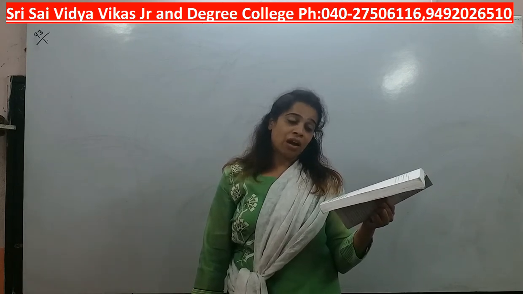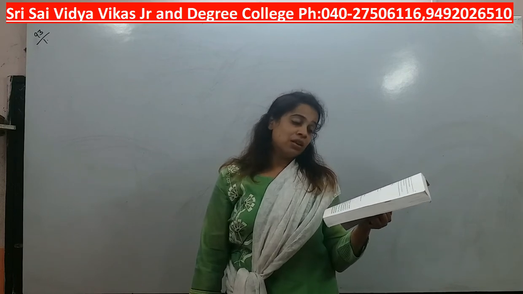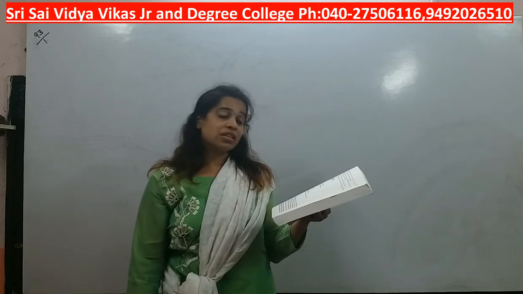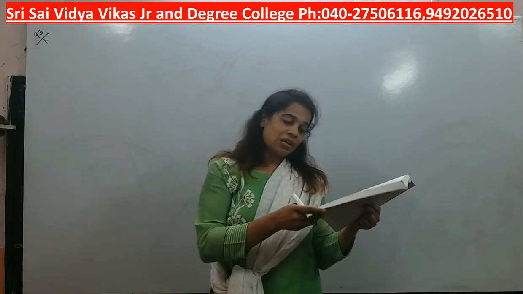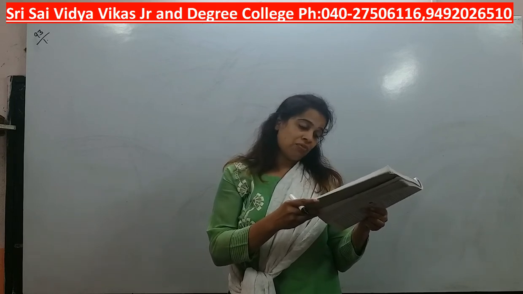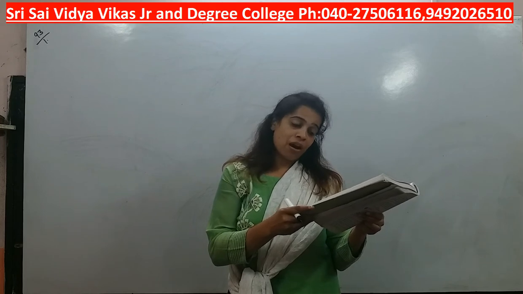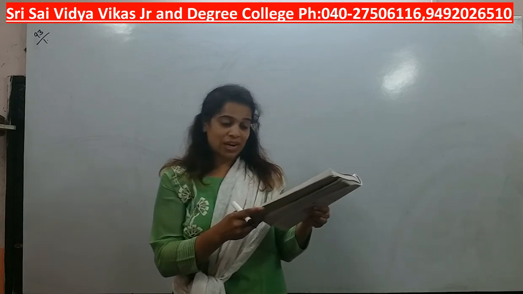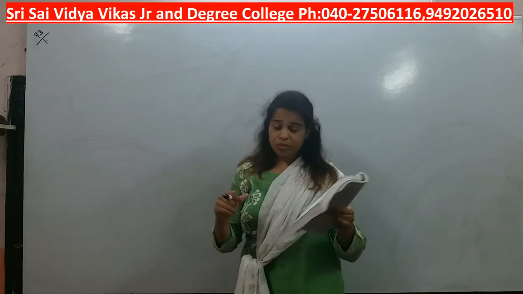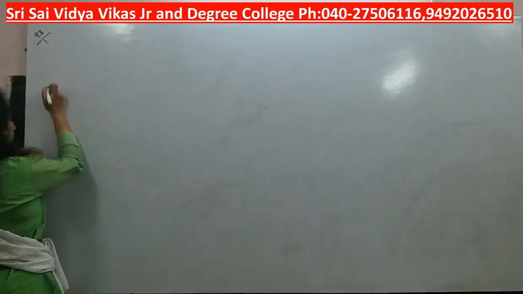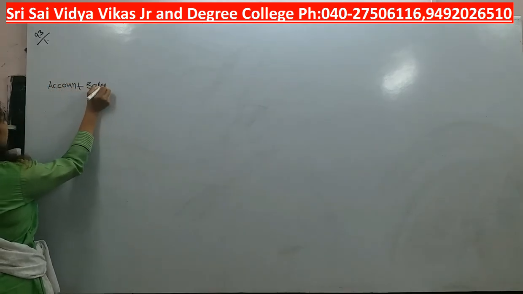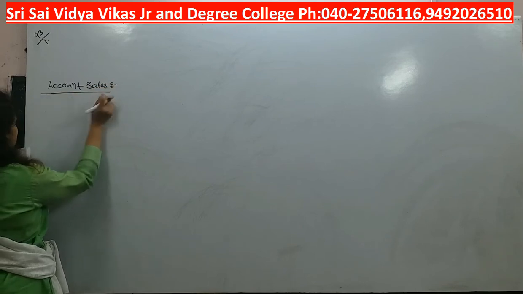S sent the account sales of consignment stating that the entire stock was sold for 72,000, cartage 2,000, commission 3,000 and a bank draft for the balance. Prepare account sales and write journal entries in the books of both the parties. Understand students, first we will prepare account sales because they are asking us to prepare it. Generally they won't ask you, but in this problem they are asking you to prepare,